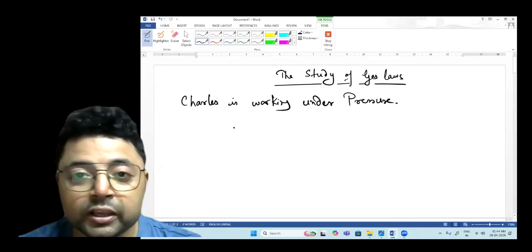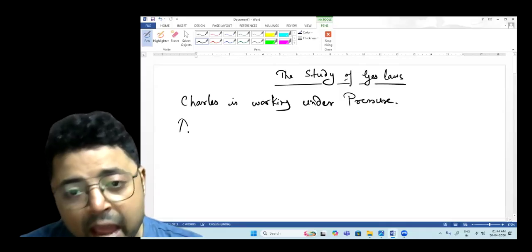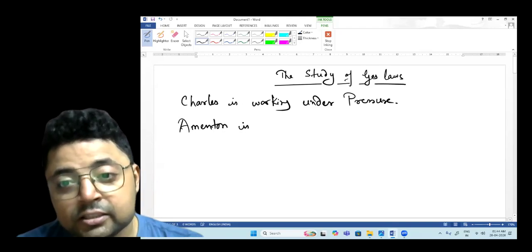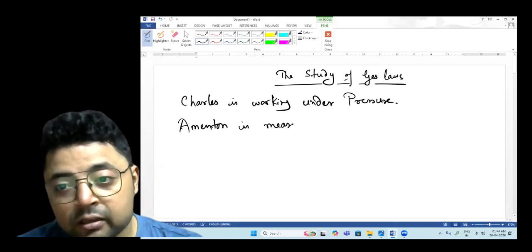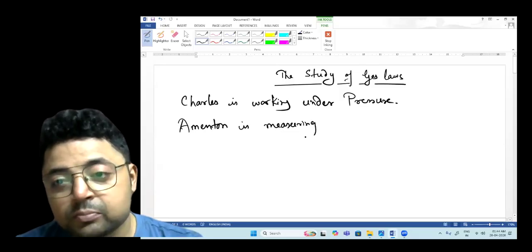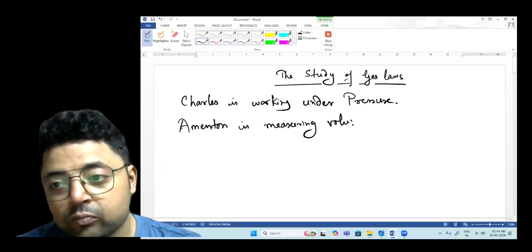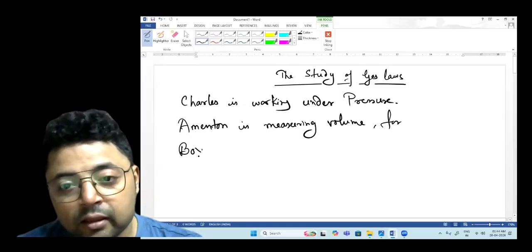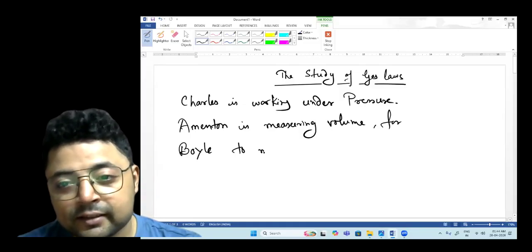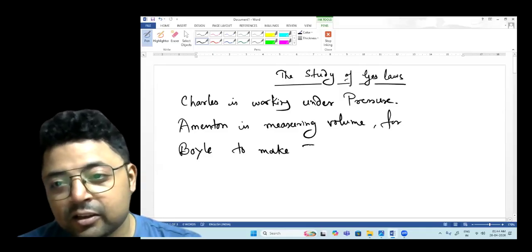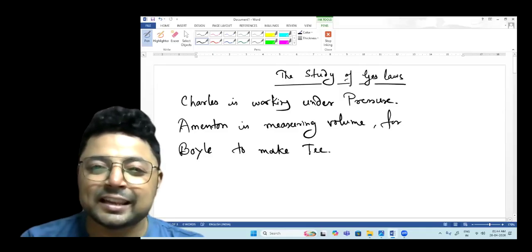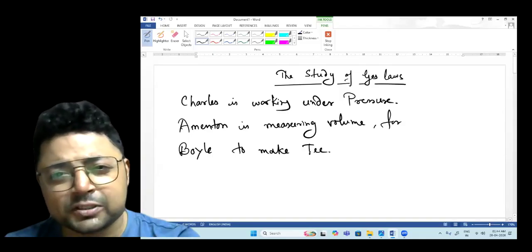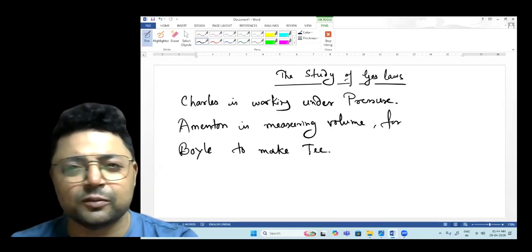Amontons is measuring volume to boil water to make tea. Okay, so this is the line which actually completes 95% of this chapter, the study of gas laws.